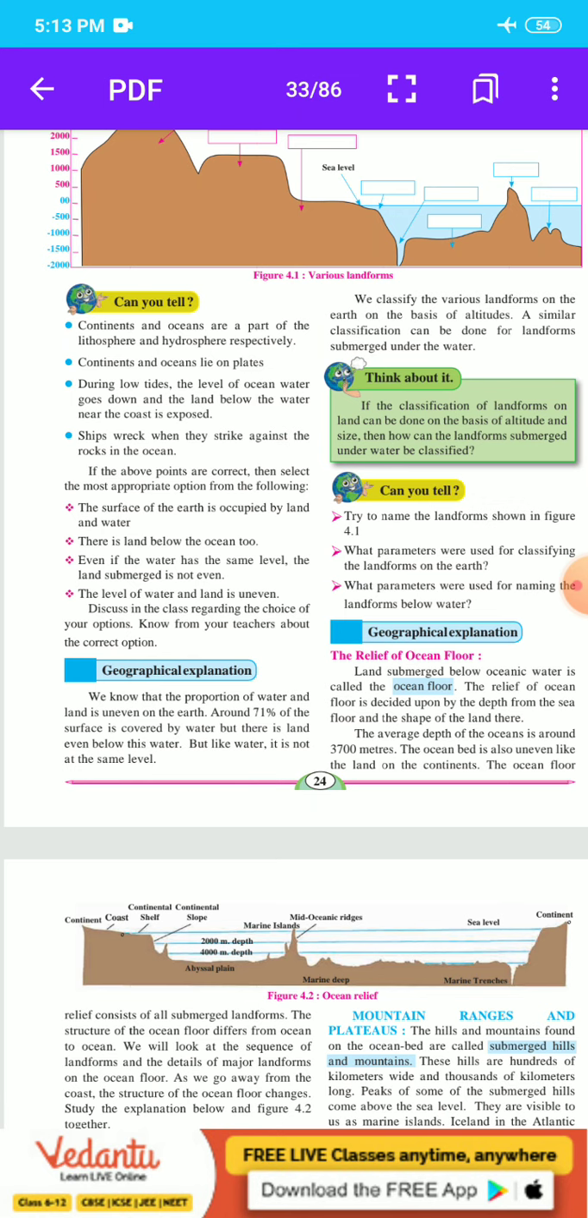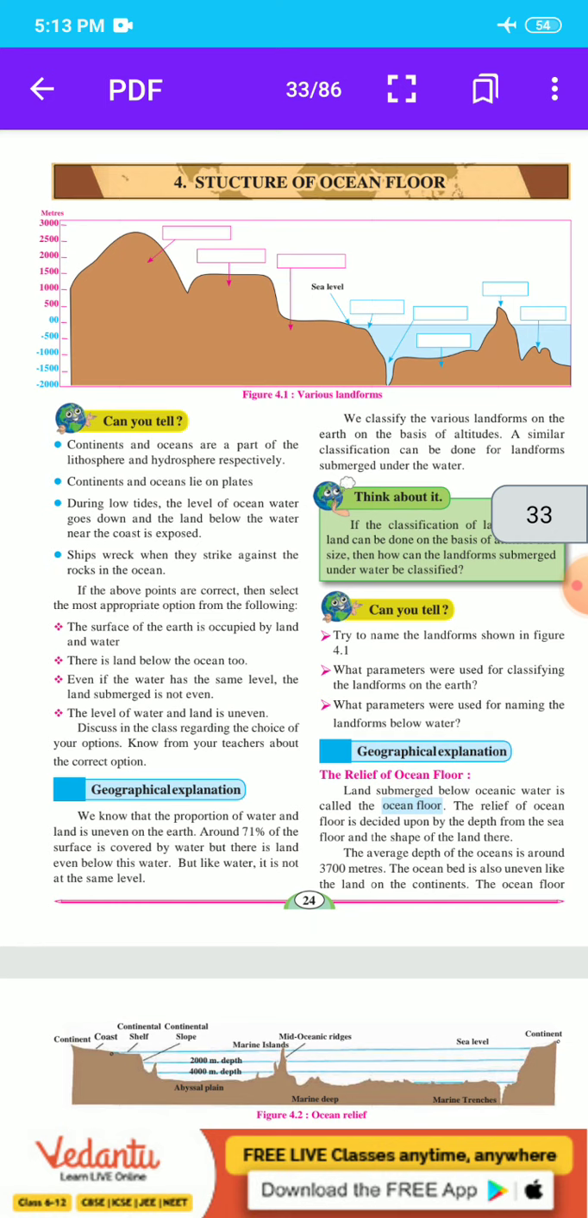Here, students, in figure 4.1 you see the various landforms. A similar classification can be done for landforms submerged under the water. Our next point, Think About It, is reduced in our syllabus for this year. So you self-study it from the textbook.